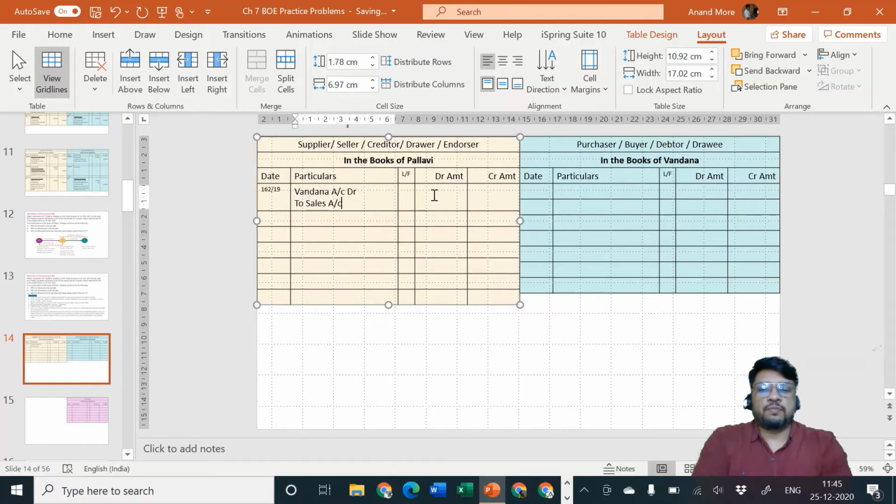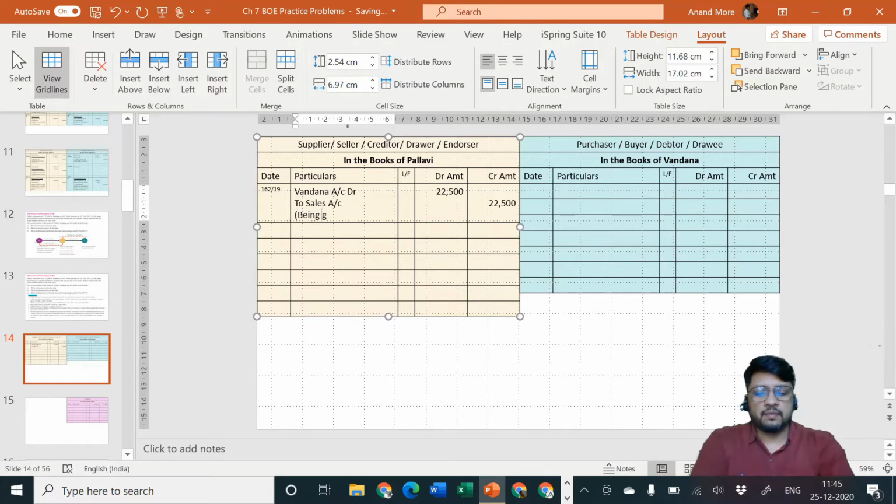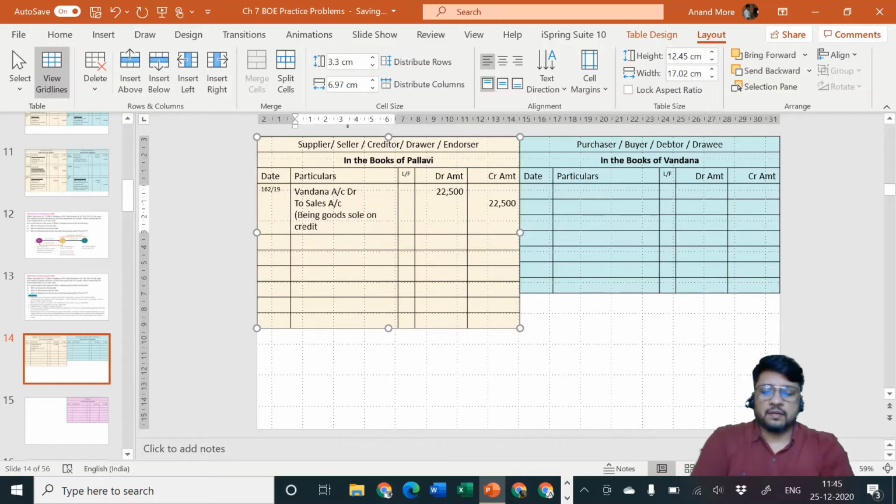And the amount of sales is rupees how much? 22,500. Let us write down the narration: being goods sold on credit at 10% TD. What is TD? Trade discount. Okay. Then again, same date, 16th of February 2019.